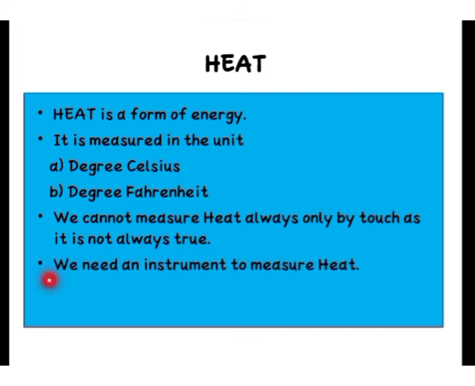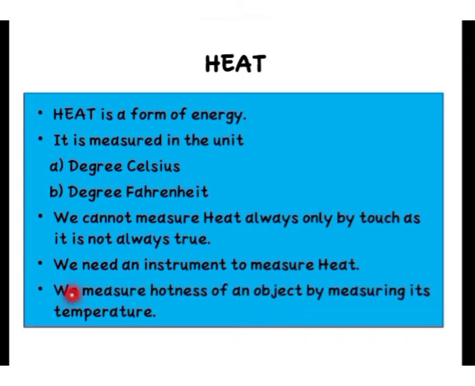So what do we need? We need an instrument to measure heat. Okay, how will you measure heat now? To measure heat, you will have to measure temperature. Now what is temperature? We measure the hotness of an object by measuring its temperature.